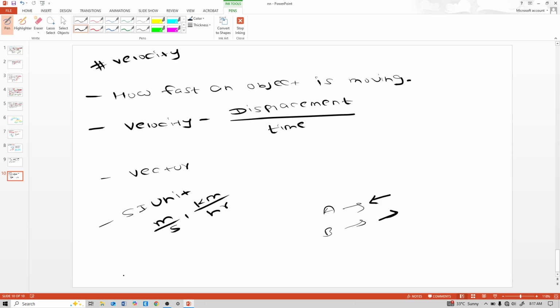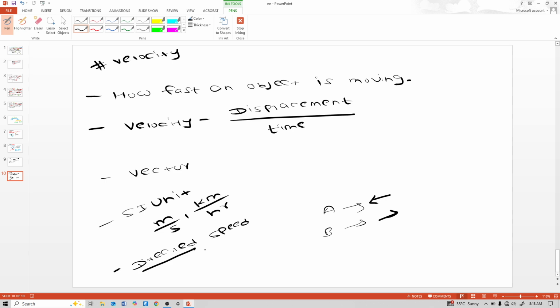And it is directed speed. See this word, directed. That means vector quantity. Speed is only a scalar quantity. Speed has only magnitude, but directed speed, that means it is velocity, and it is a vector quantity.